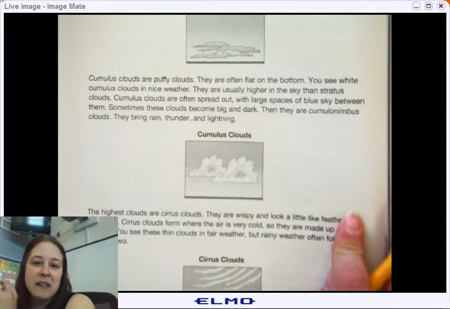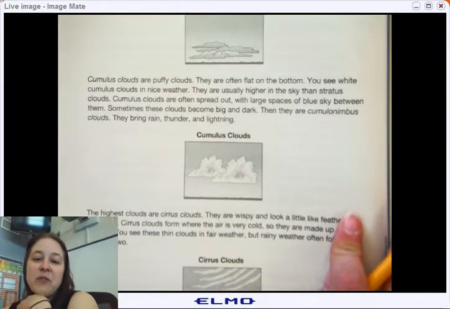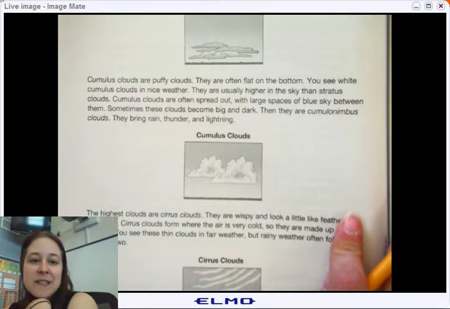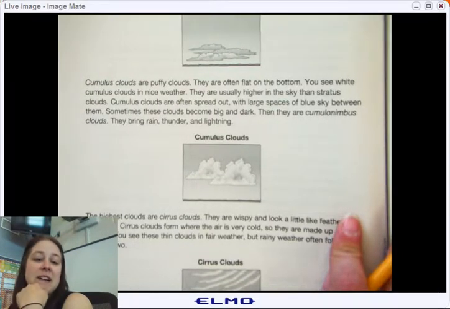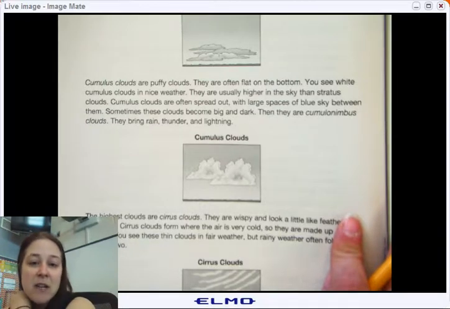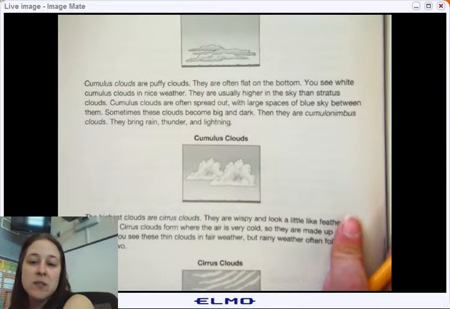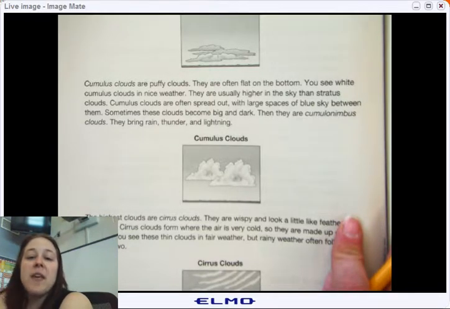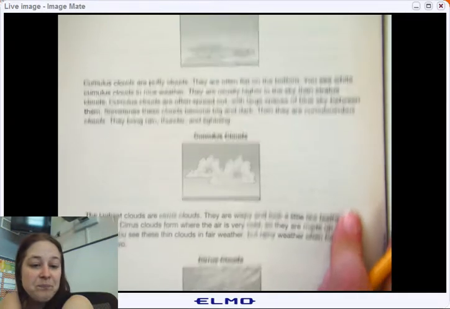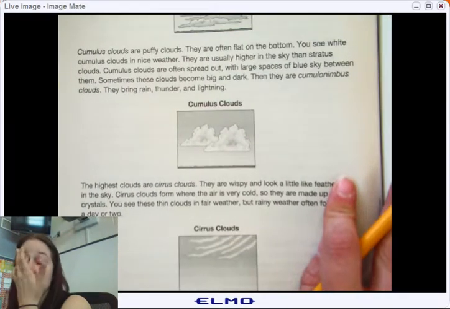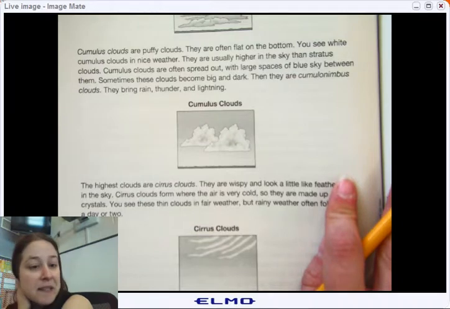Cumulus clouds are puffy clouds. They often are flat on the bottom. You will see white cumulus clouds in nice weather. They are usually higher in the sky than stratus clouds. Cumulus clouds are often spread out, with large spaces of blue sky between them. Sometimes these clouds become big and dark. Then they are cumulonimbus clouds. They bring rain, thunder, and lightning. So you want to see some air and some space in between them for them to be cumulus.